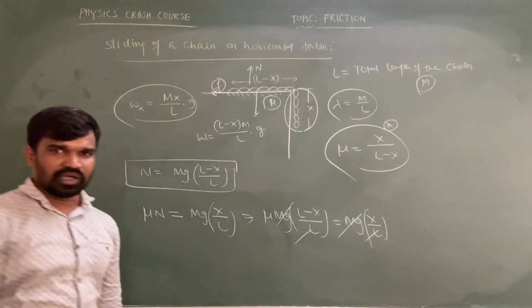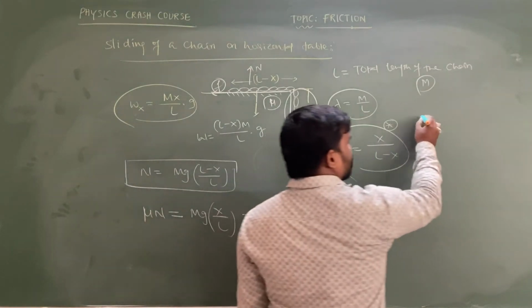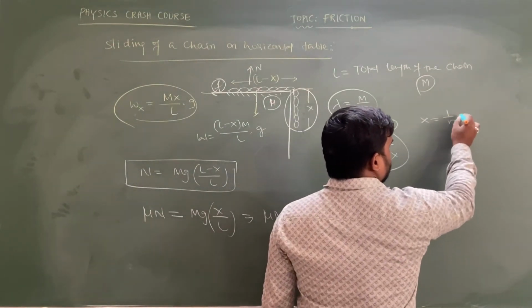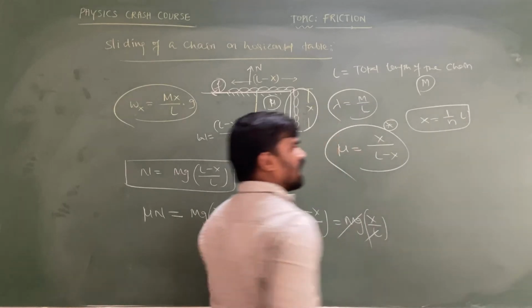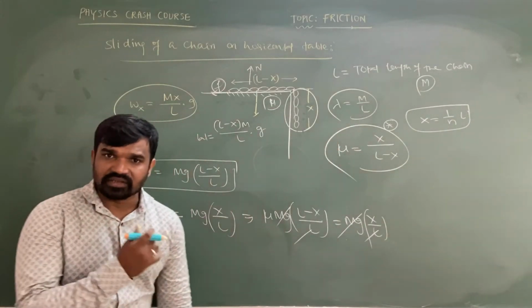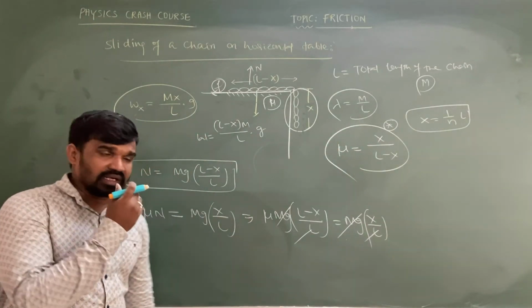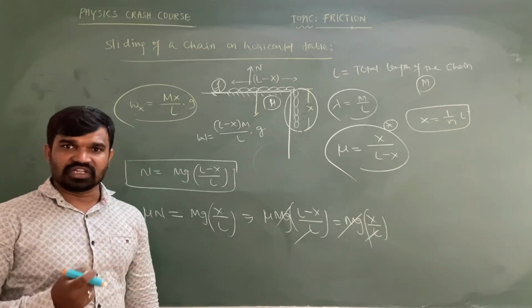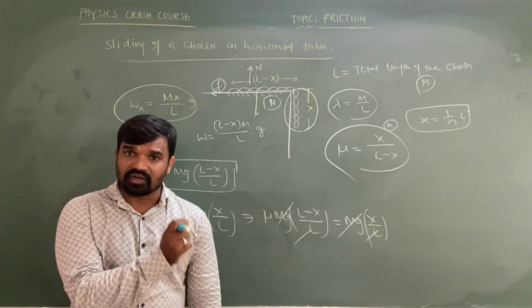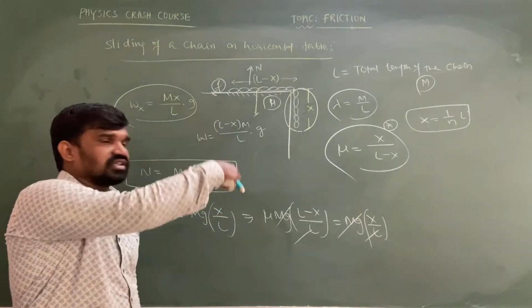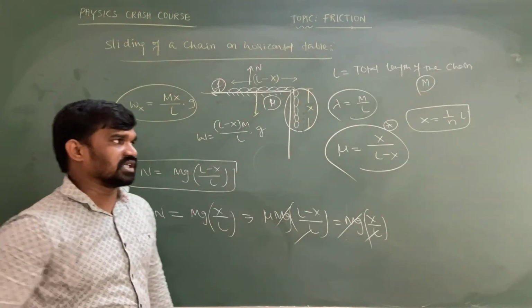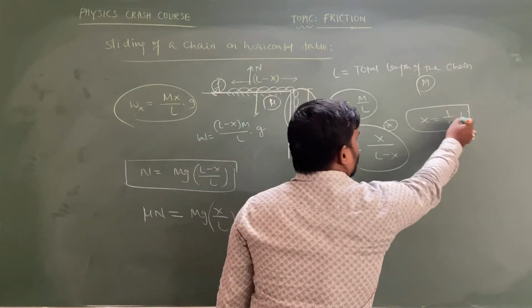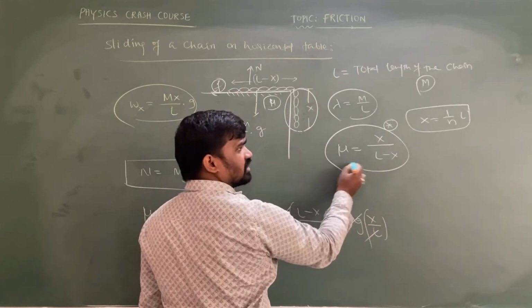Sometimes there might be a question that the suspended part of the length is 1 by n of L, or L by 10, 1/10 of the total chain, or 1/5 of the total length of the chain, or 1/20th of the total length of the chain remains in the air but the chain is not displacing. At that time x equals 1 by n into L, that is L by n.